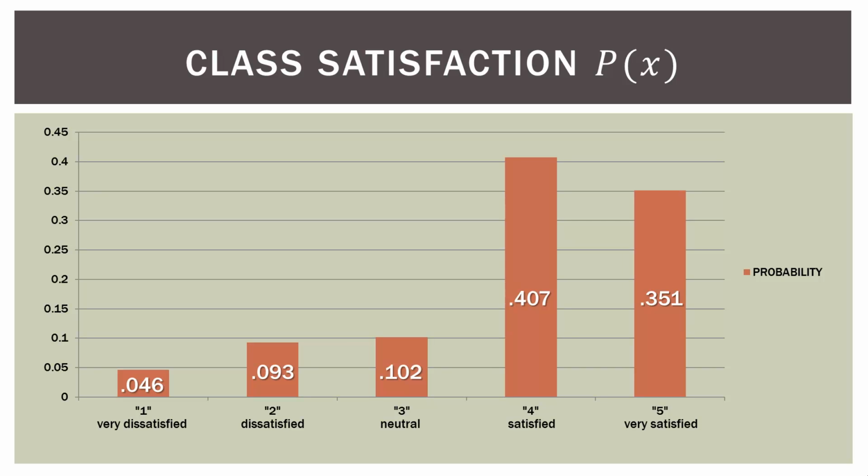Are they even sort of across our outcomes? Well, no. They are heavily skewed towards the right-hand side of our graph. So our mean, our expected value, is 3.7, which is about right there. Now, if you remember, if this were like a die where all the outcomes were equally likely, then where would our mean be? Well, it would be right at 3, because that's right in the middle. But here our probabilities are not like that. They're heavily skewed over towards the right. So our mean is going to be over to the right as well.